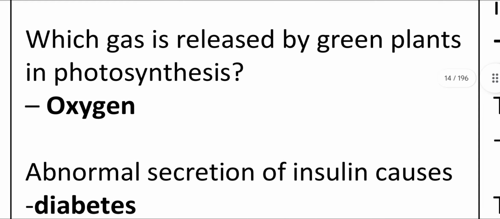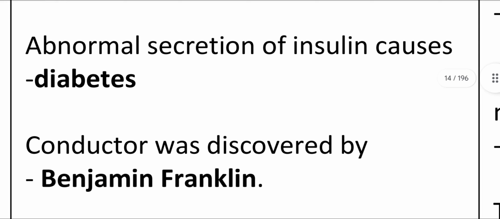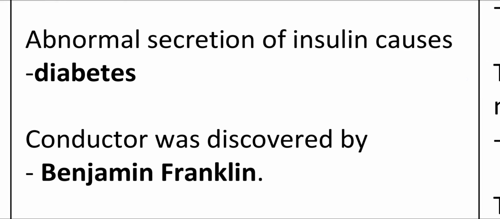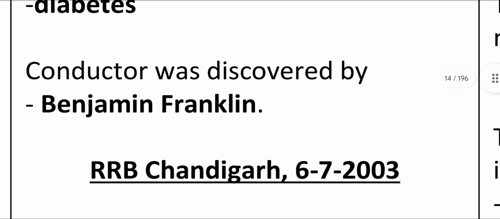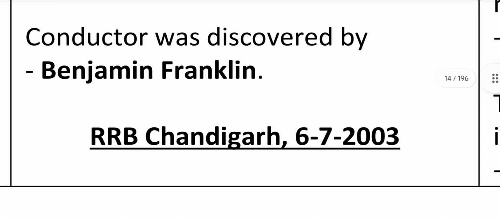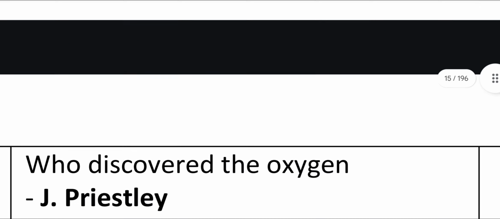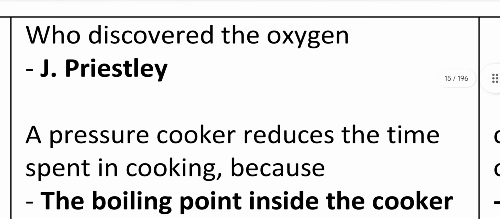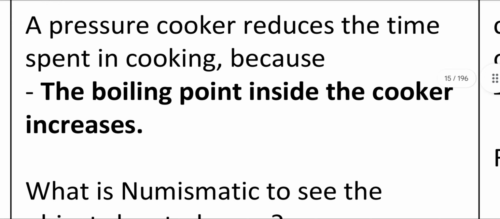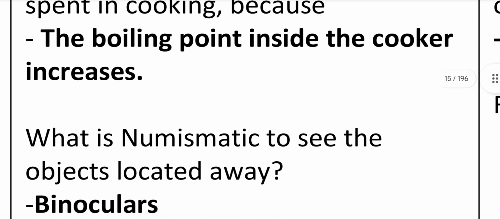Which gas is released by a green plant in photosynthesis? Oxygen. Abnormal secretion of insulin causes diabetes. The conductor was discovered by Benjamin Franklin. Who discovered oxygen? J. Priestley. A pressure cooker reduces the time spent in cooking because the boiling point inside the cooker increases.